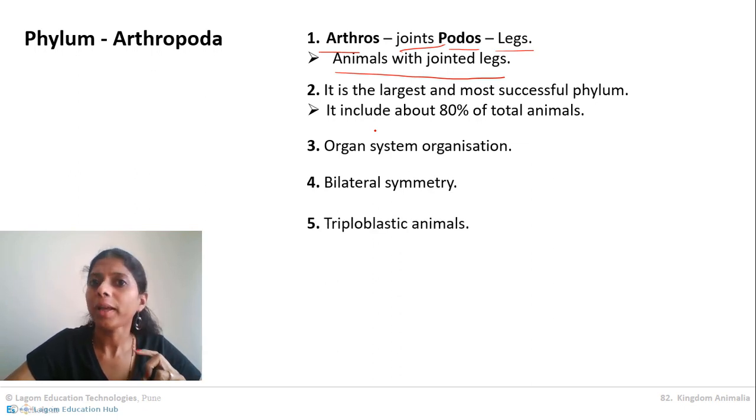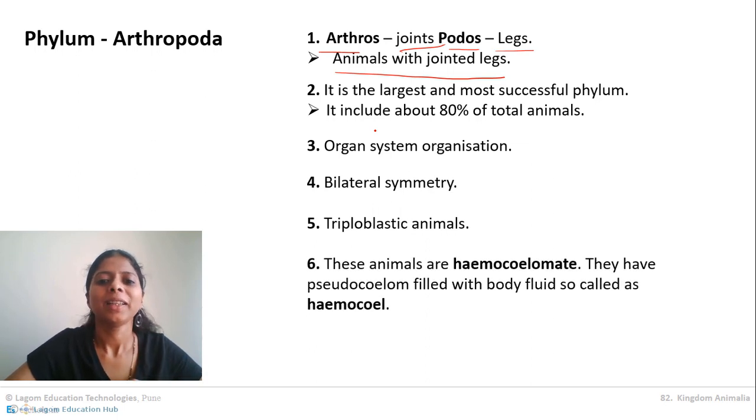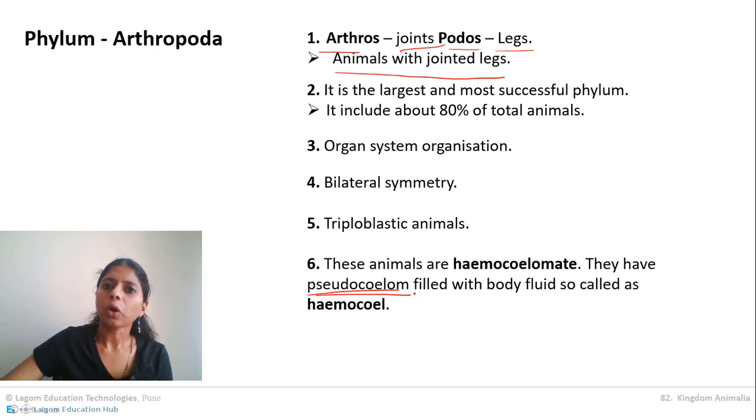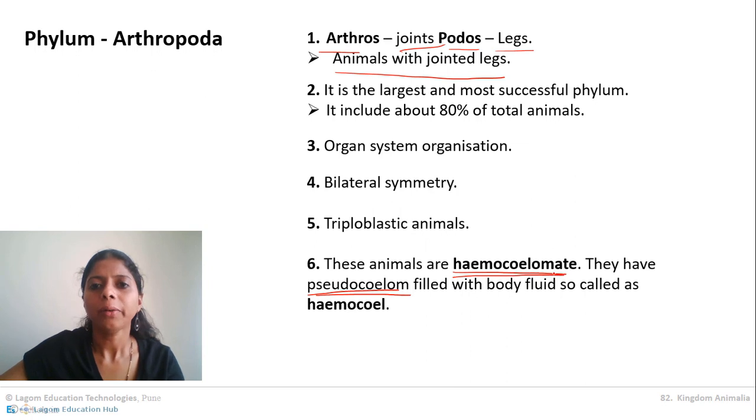Then they are triploblastic animals, meaning three germ layers. Which are those? Ectoderm, mesoderm and endoderm. Now the next one, a very important characteristic. These are basically pseudocoelomate animals. But if you remember, when I taught you about coelom, I taught you one more term called hemocoelomate.